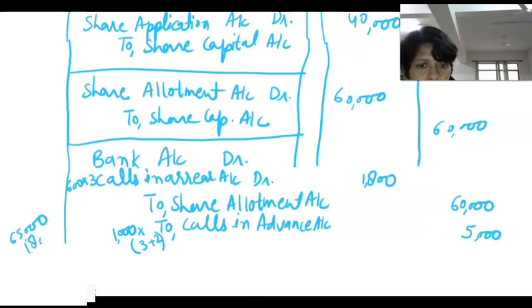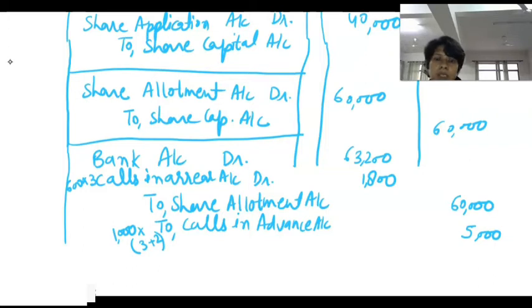minus 1,800. So the remaining money we have received, it means 63,200 rupees we have received, and the narration will be for or being share allotment money received except 600 shares and 1000 on 1000 shares received share first call and second call in advance.